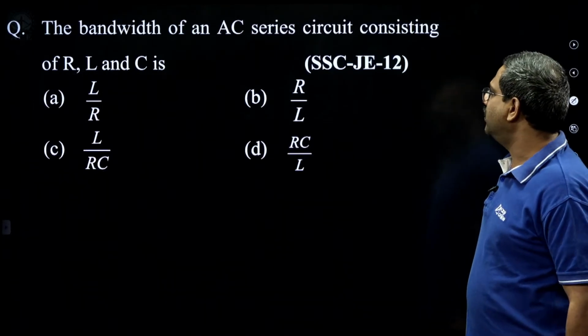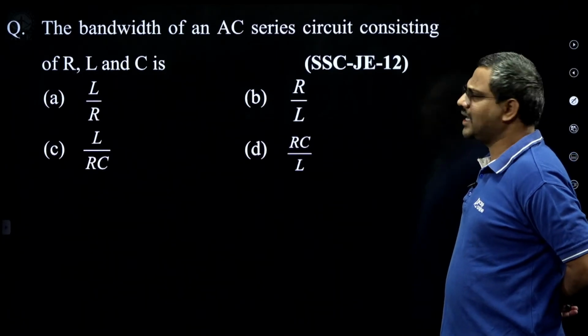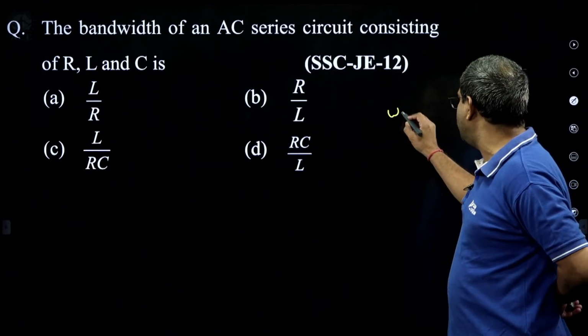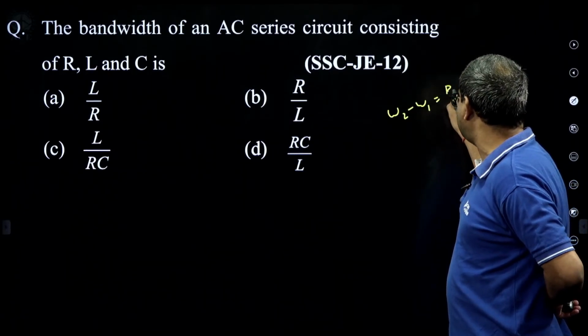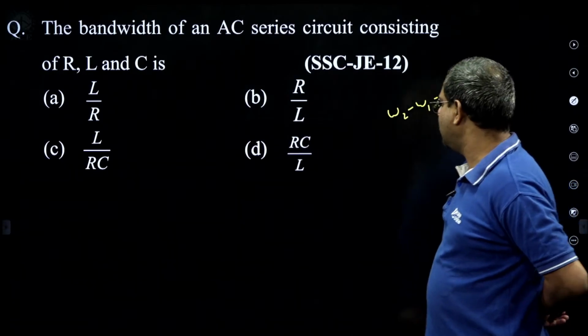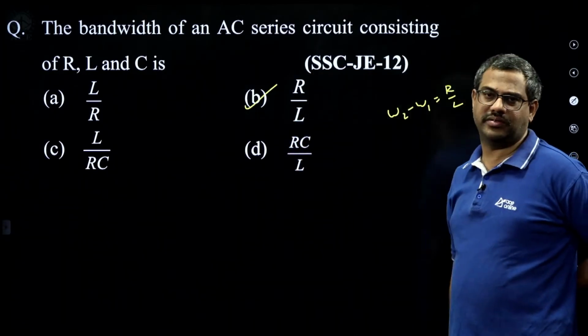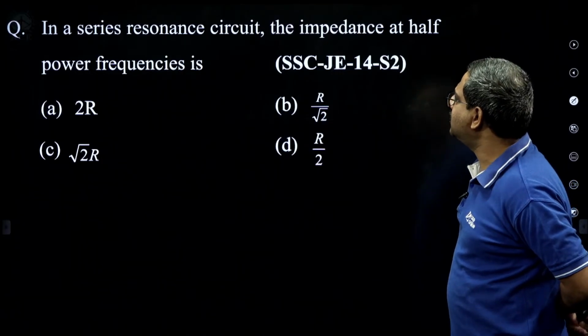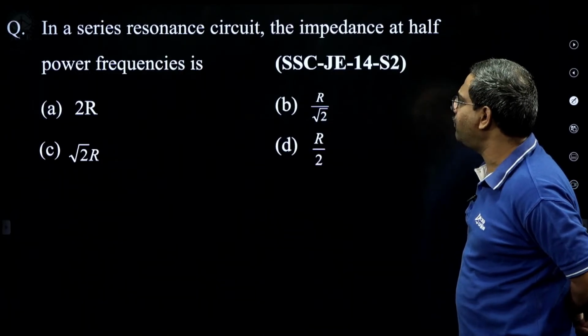Then the bandwidth of an AC series RLC circuit, which we derived now, that is omega 2 minus omega 1, is R by L. Simple, we derived it. Then, in a series resonance circuit, the impedance at half power frequencies.